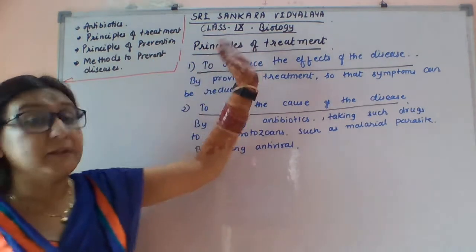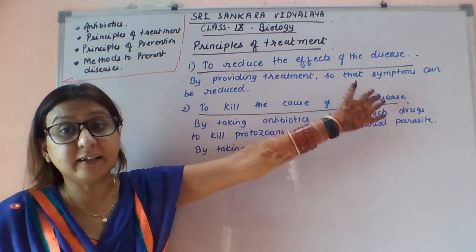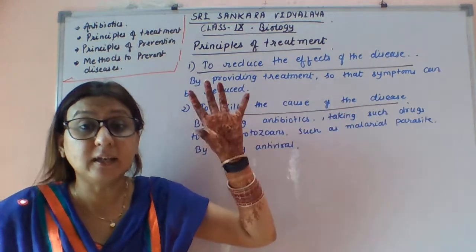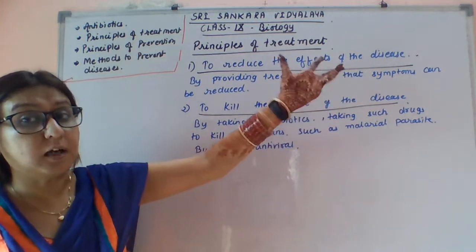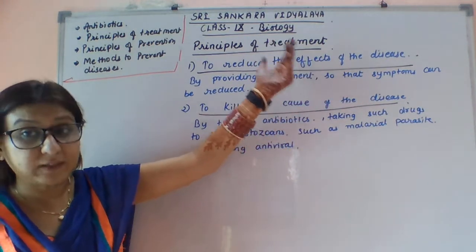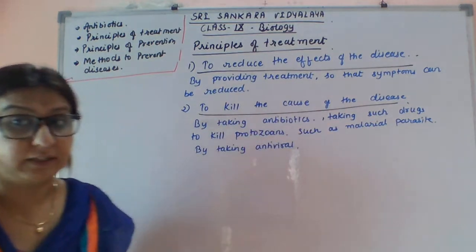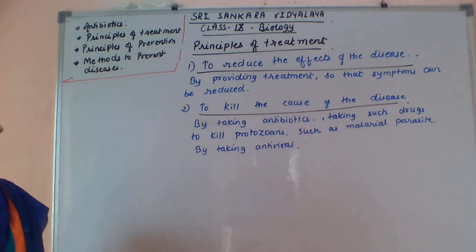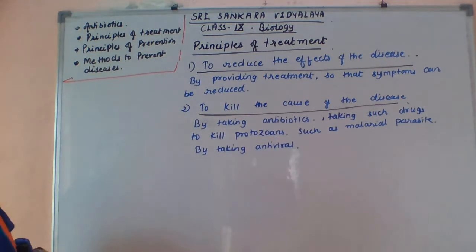So this was the principle of treatment. First, you should reduce the effects of that disease, or you can say the symptoms of the disease. Second, you can kill the cause of the disease by taking antivirals, antibacterials, or such drugs. Next topic is principles of prevention.